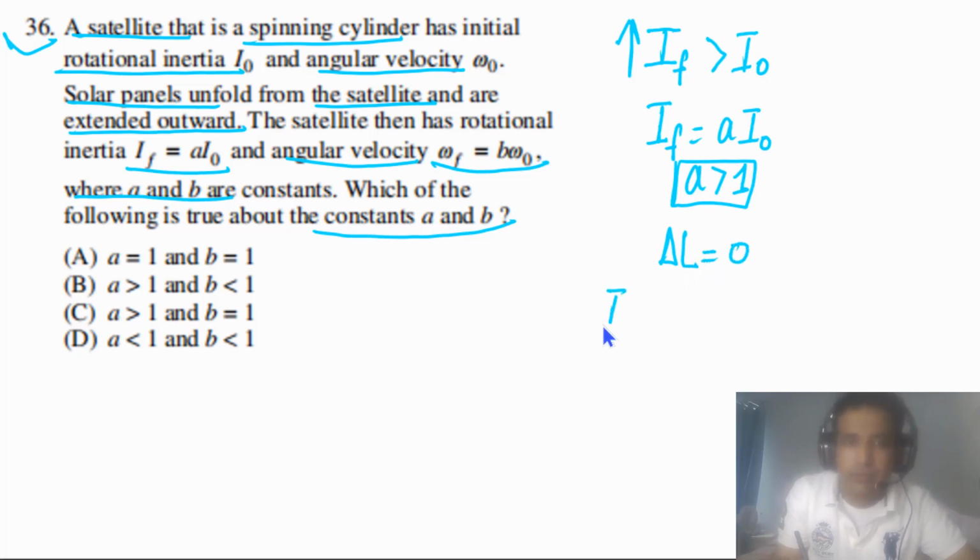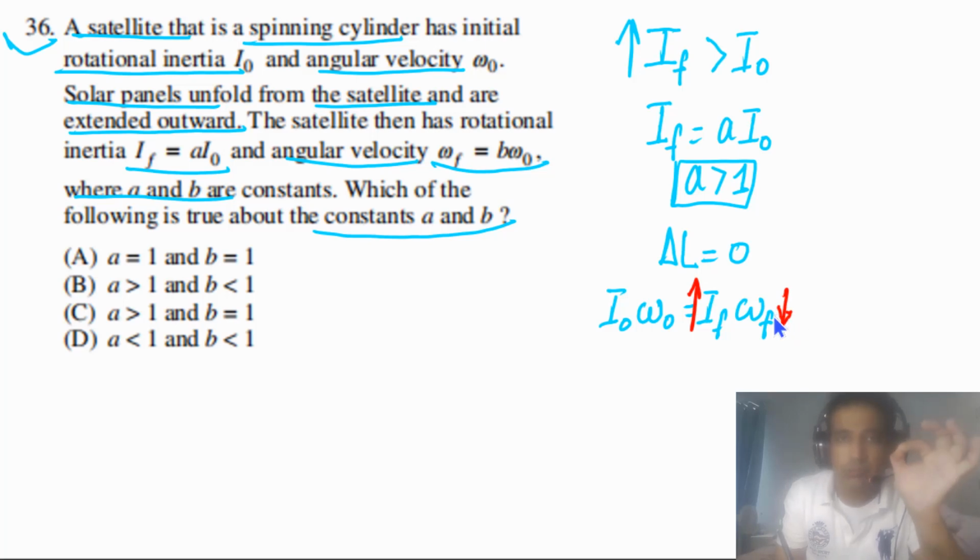It simply means that, with delta L representing the change in angular momentum, there is no change in angular momentum. So we can say I naught omega naught is equal to I F omega F. As in this case I F has increased, so omega F has to decrease to keep angular momentum constant. So it simply means that omega F in this case is smaller than omega naught.